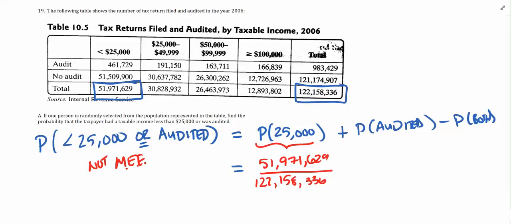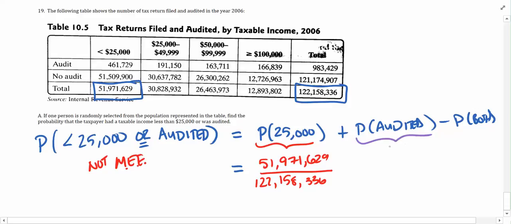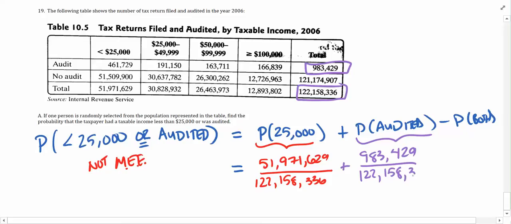Now, in a different color, we'll go purple. What's the probability of being audited? All right. So the probability that someone is selected and was audited, we'll look here. The total number of audits out of the total number of people in the population. So this is going to be plus 983,429, all divided by 122,158,336. So hopefully you're still following along.